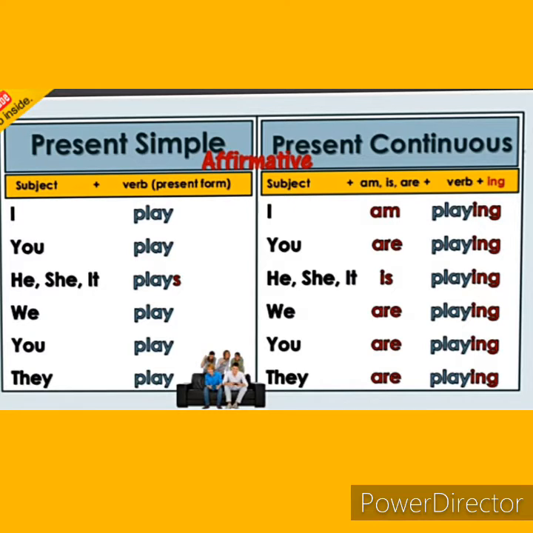First of all, simple present. In simple present, subject plus first form of verb. For example, I play, you play, he, she, it plays. With singular subject, we use verb plus s or es. Then we play, you play, they play. It means with singular subject, verb plus s or es, and with I, you and plural subject, we don't use s in verbs.